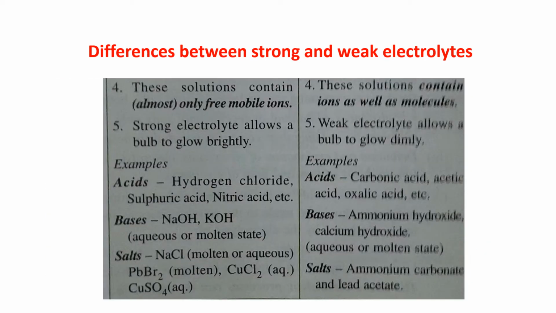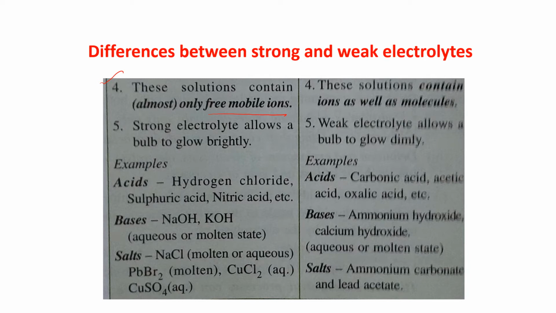Number 4, these solutions contain almost only free mobile ions because they are completely dissociated. So they will dissociate into ions, and we are getting only free mobile ions, which can move from here to there.